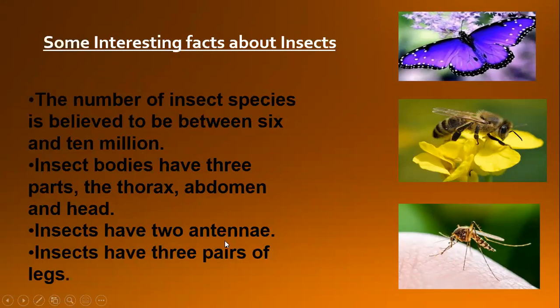Insects have two antennae. What are the antennae? Here, like this in the butterfly. This is what we call antennae. Insects have three pairs of legs. These are the facts about the insects.